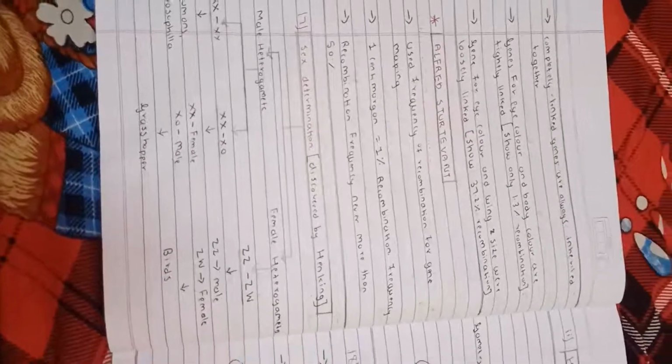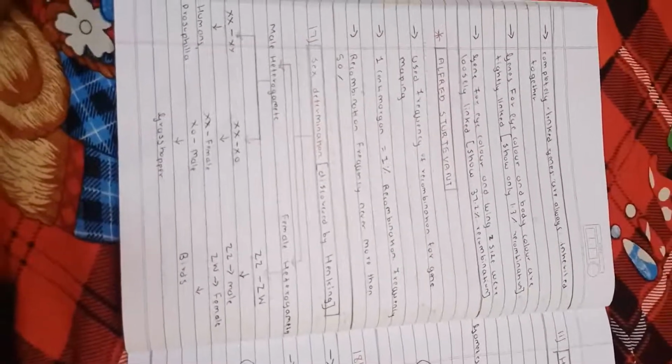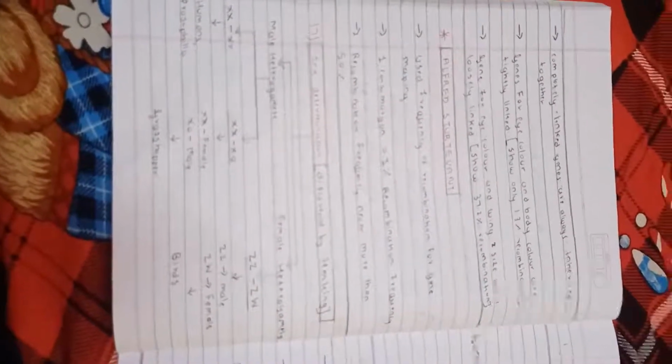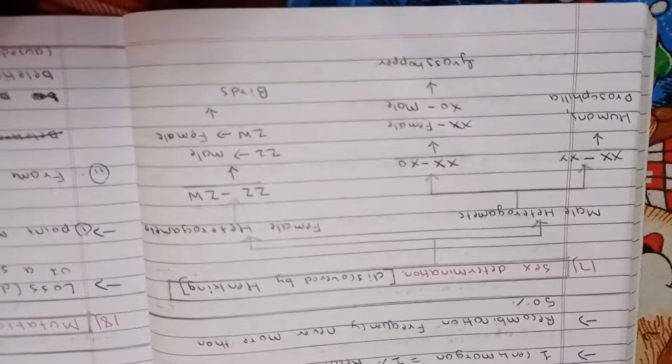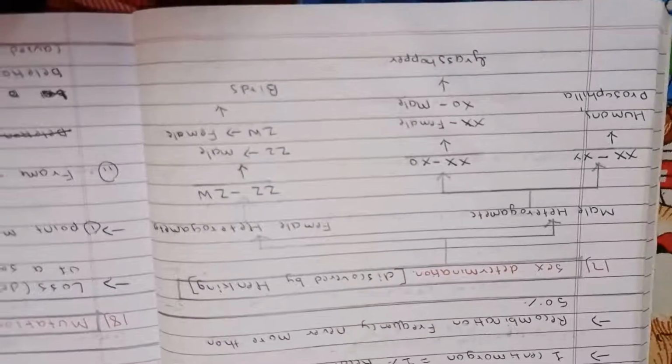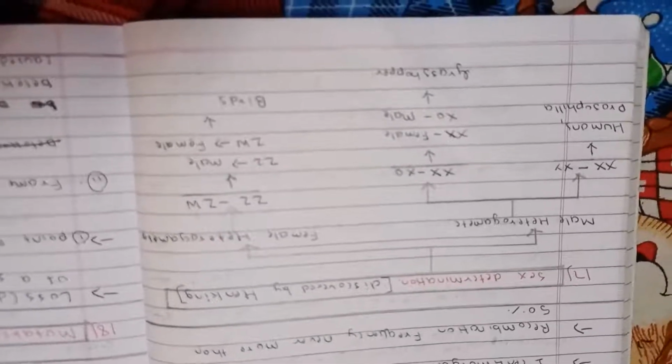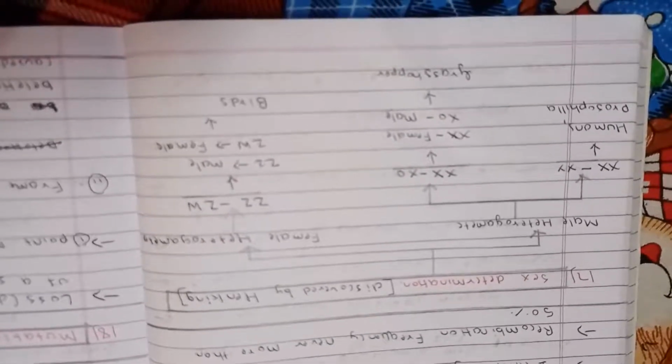Let's talk about the important topic: sex determination. Discovery by Henking. Male heterogametic, female homogametic. In humans and Drosophila, the sex determination is the same: XX female and XY male.